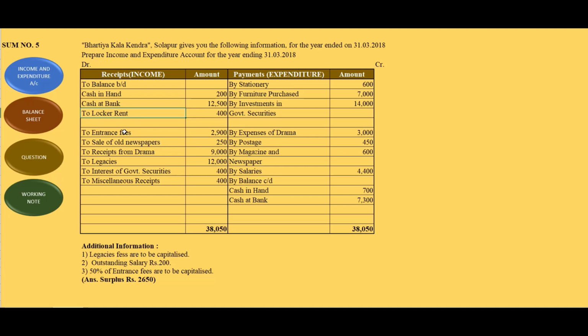Then locker rent is there, entrance fees is there, sale of old newspaper is there, receipts from drama is there, legacies is there, interest on government securities is there, miscellaneous receipts. So these items will be recorded on the income side. And these are the payment side items like stationery, furniture purchased, investment in government securities, expenses of drama, postage, magazines and newspaper, salaries, balance carried down. So we won't record this. This is the additional information.